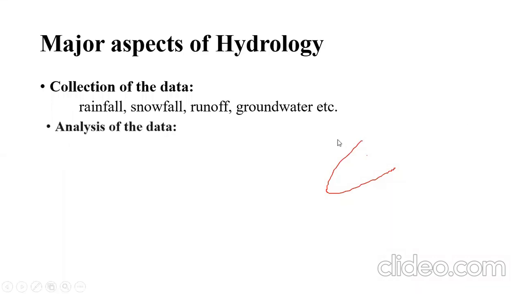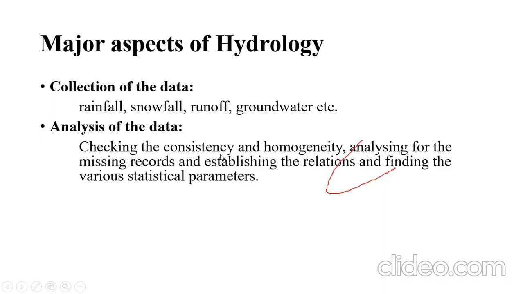In the next aspect of hydrology, after collecting that data, we have to analyze the data. That analysis is nothing but checking its consistency and homogeneity. As yesterday I had told you, though we collect the data of the rainfall by various rain gauges, some of the times some rain gauges don't operate. In that case, we miss that data. So we have to check its consistency. If it is not available, then we have to apply various techniques to correct that data, finding missing terms, analyzing for the missing records, and establishing the relations and finding the various statistical parameters.